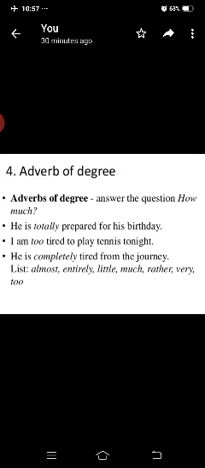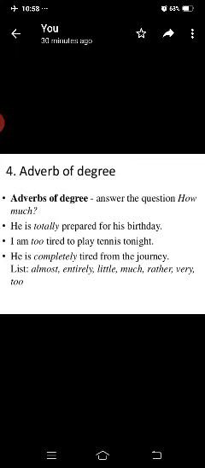I am too tired to play tennis tonight. It means he got tiredness and is unable to play. He is completely tired from the journey. So this completely is an adverb of degree. List: almost, entirely, little, much, rather, very, too. These are called adverbs of degree.